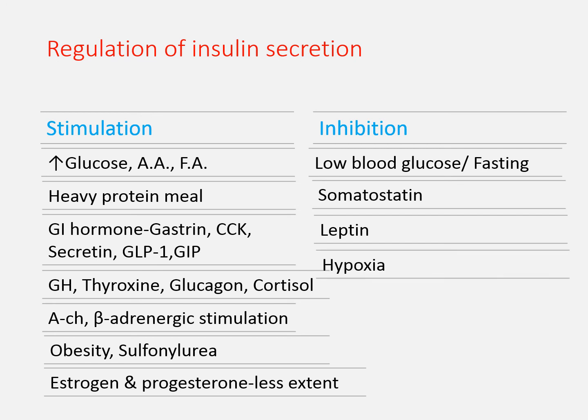The next is hypoxia. Hypoxia inhibits the phosphorylation of the tyrosine kinase and thus inhibits the insulin secretion. And last, alpha adrenergic stimulation. Remember, beta adrenergic stimulation stimulates insulin secretion. Alpha adrenergic stimulation inhibits insulin secretion.